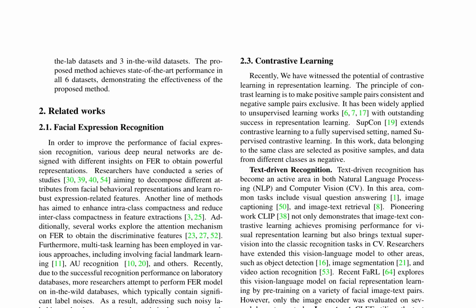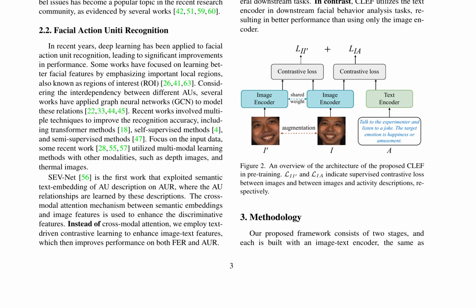The proposed CLEF model leverages contrastive learning to enhance facial behavior recognition, utilizing both image and text modalities. It consists of 2 stages: pre-training and fine-tuning. In pre-training, the model aims to learn robust deep representations and alleviate the influence of identity variation. This is achieved through a cross-modal supervised contrastive loss that pulls together features from the same activity and pushes away features of other activities.